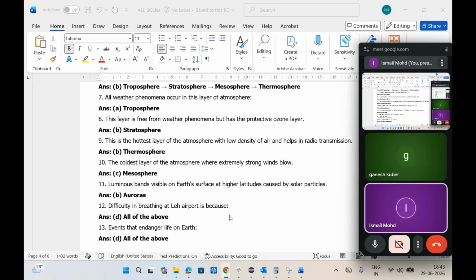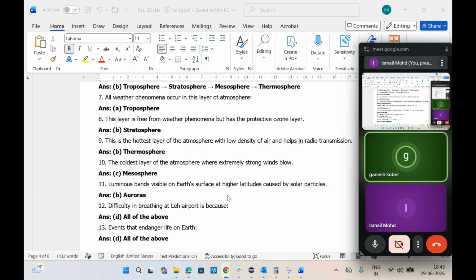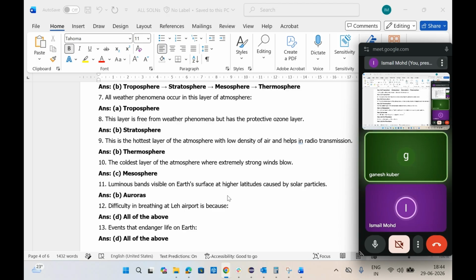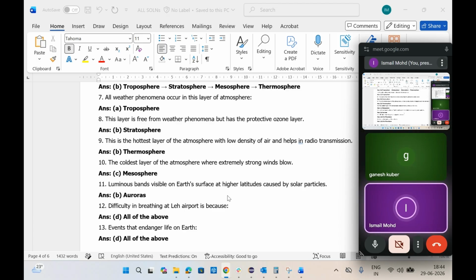Next one, all weather phenomena happen in this layer of the atmosphere. Which layer is it? Troposphere. Next one, this layer is free from weather phenomena, but has the protective ozone layer. Stratosphere. This is the hottest layer of the atmosphere. Which one? Thermosphere. Which amongst the following is the coldest layer of the atmosphere? Mesosphere. So hottest is thermo, coldest is meso.